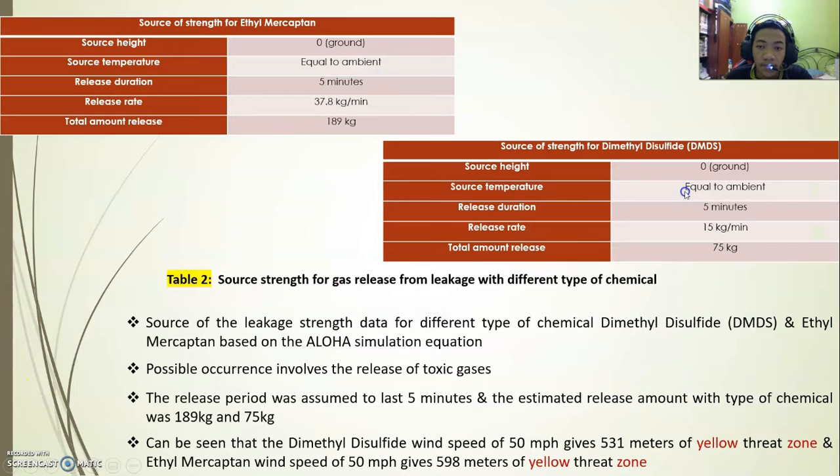The possible occurrence involves the release of toxic gases. The release period was assumed to last 5 minutes, and the estimated release amount for each type of chemical was 189 kilograms, and for dimethyl disulfide 75 kilograms.